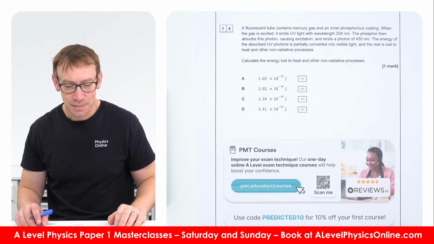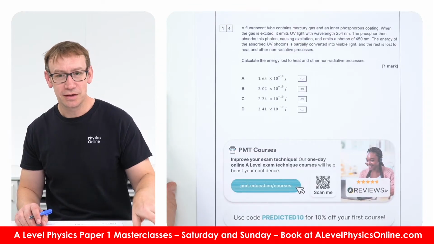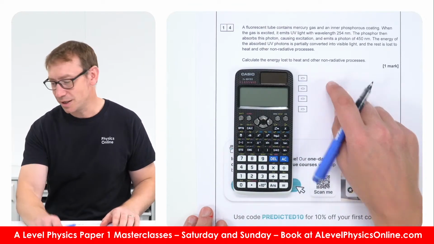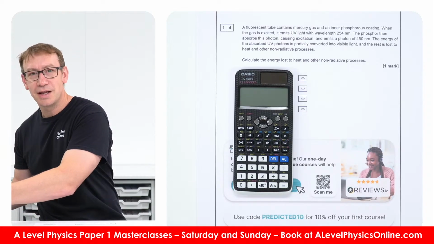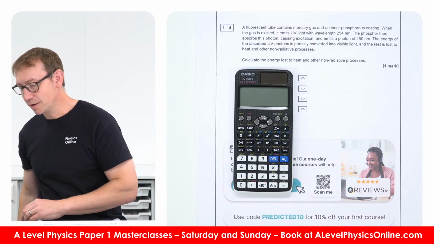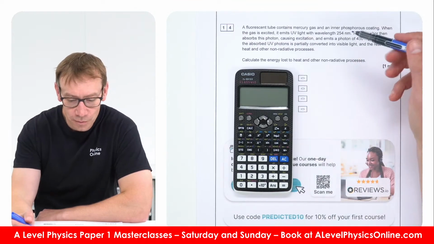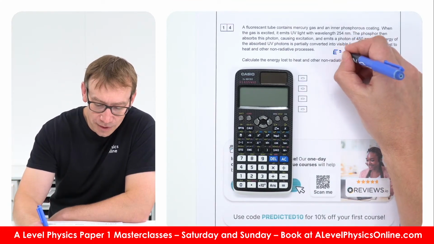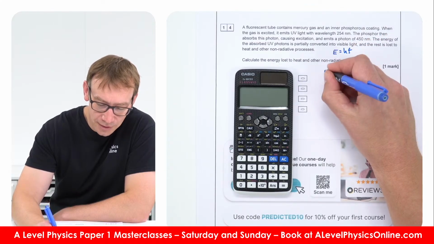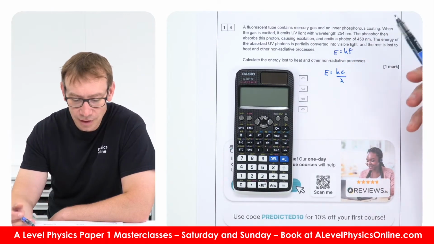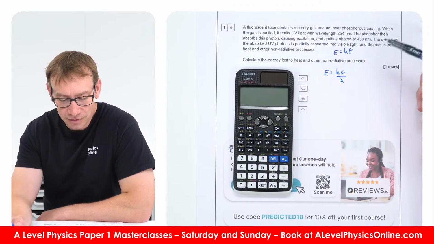This one here, I would say what you need to do is, if it's a numerical thing, don't look at the answers. Treat it like a normal question, and that means you just need to work out the actual thing. So we've got energy of photons, so we know that E is equal to hf, or the energy is equal to hc over lambda.